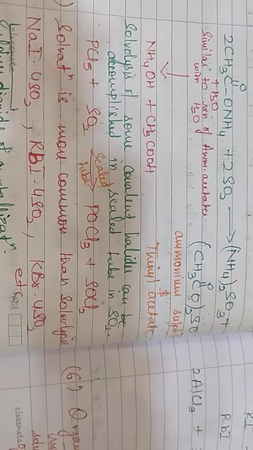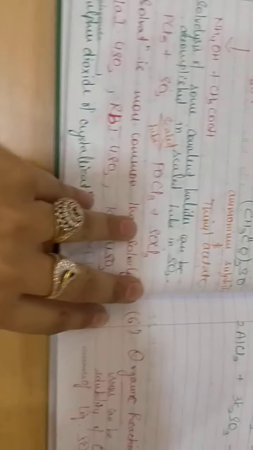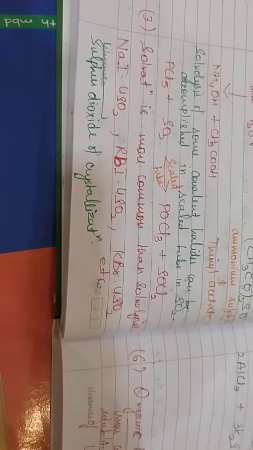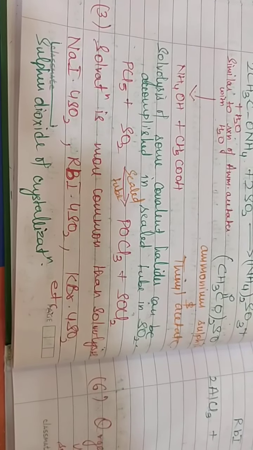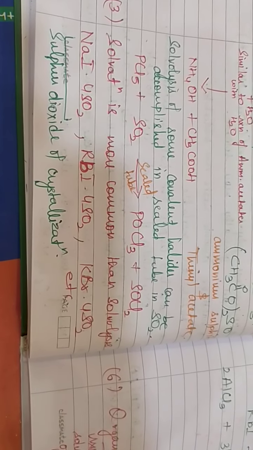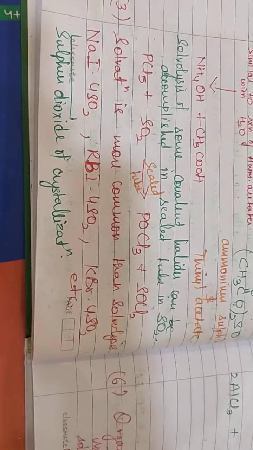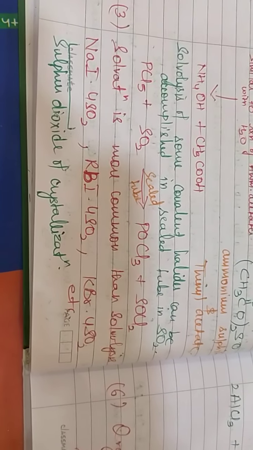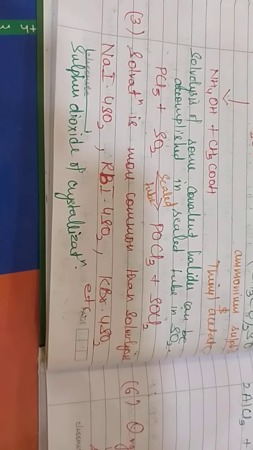Solvolysis of some covalent halides can be accomplished in a sealed tube in SO2. Solvolysis reactions are not very common, so some reactions are carried out in sealed tubes. One of those reactions is the reaction of PCl5 with SO2, where we get the formation of POCl3 and SOCl2. So this reaction can be accomplished in a sealed tube in the presence of SO2.